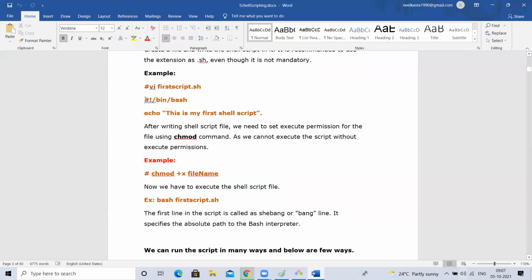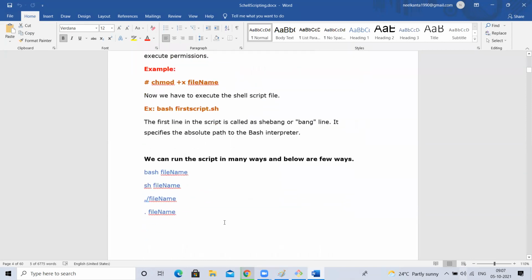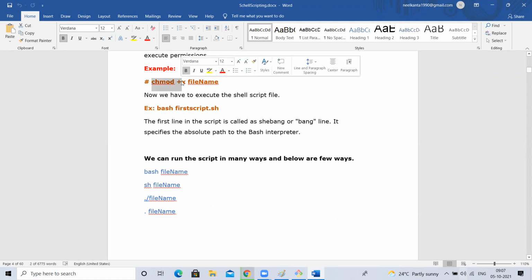Next, just now I explained about the shebang line, right, in shell scripting. Next, when you are performing shell scripting, the file should have execute permissions. If you want to run your file as a shell script file, it should have execute permissions. So how to set the execute permissions? chmod +x means it will add execute permissions for all the users. Okay, next.